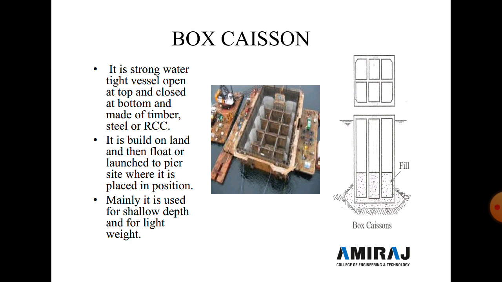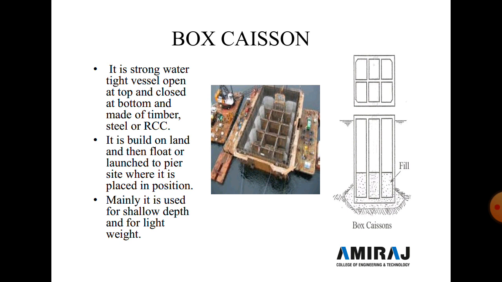In the box caisson, as we already discussed, it is open at the top and closed at the bottom. It is the strongest watertight vessel, made of timber, steel, or RCC material.